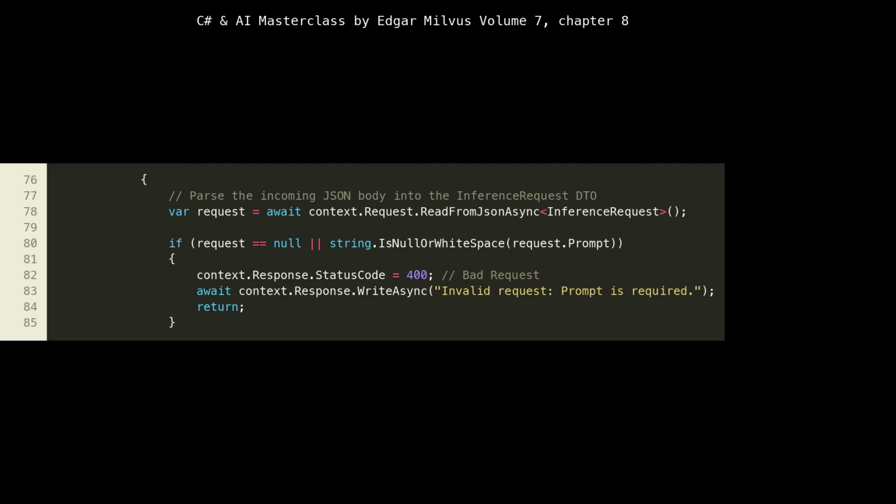Within the MapPost handler, at lines 76 to 85, we handle the incoming request. await context.Request.ReadFromJsonAsync<InferenceRequest>() at line 78 deserializes the JSON body of the HTTP request directly into our InferenceRequest DTO. This is very efficient and leverages the System.Text.Json capabilities. Lines 80 to 84 perform basic input validation. If the request is null or the prompt is empty, we return a 400 Bad Request status code with an informative message. This early validation is a best practice to prevent unnecessary processing and provide clear feedback to clients, which is crucial for building robust microservices.